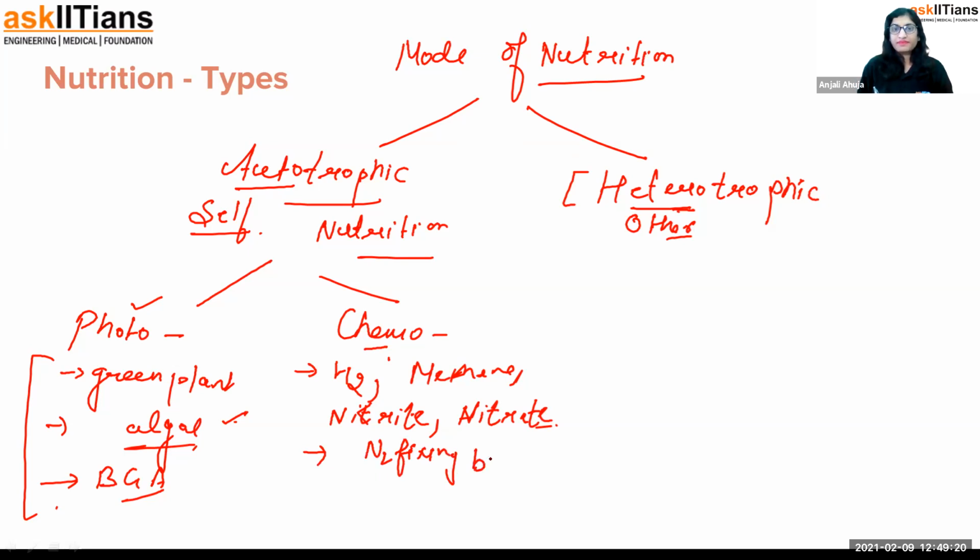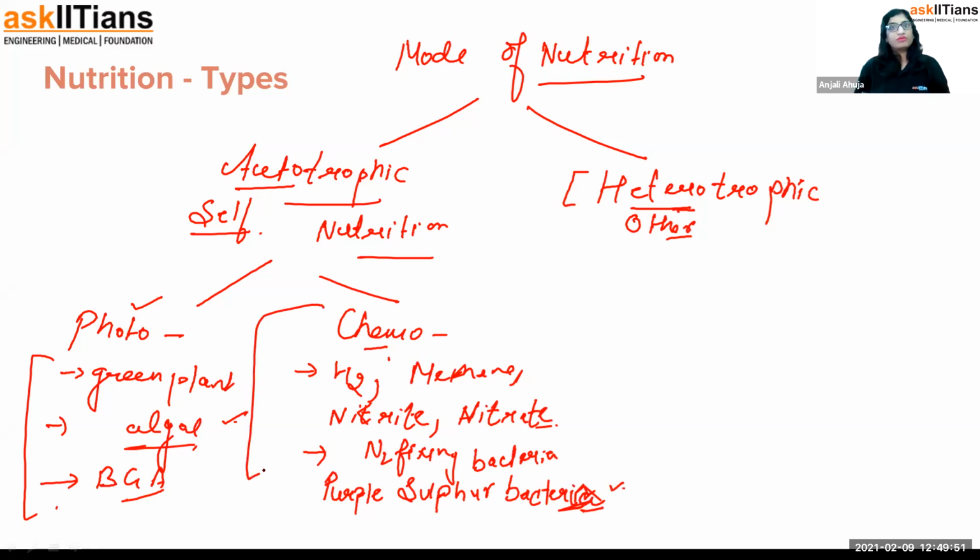This is one example. Other than that, there is a category known as purple sulfur bacteria. They use sulfur actually. My handwriting is otherwise good. It's just the application that I'm using right now. So these are the examples of chemoautotrophic bacteria.